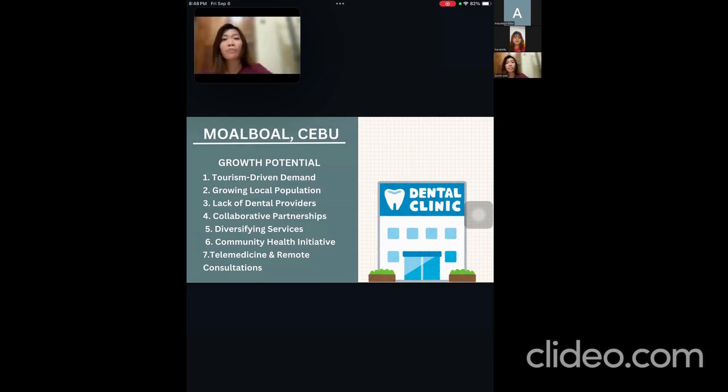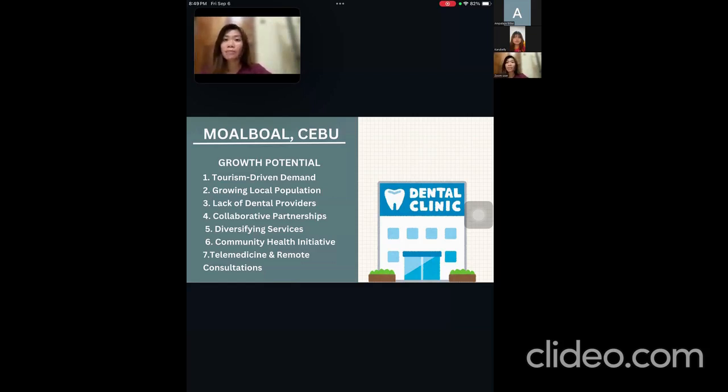Next is collaborative partnerships. Partnering with local hotels, resorts, and tour operators could help establish a dental clinic that caters to both tourists and locals. Offering package deals for dental checkups or discounts for long-term visitors can create a steady flow of clients.